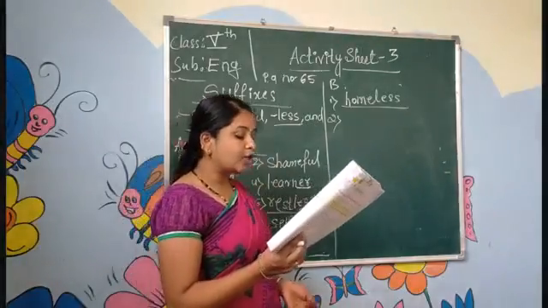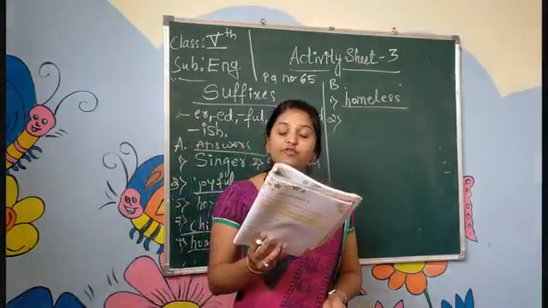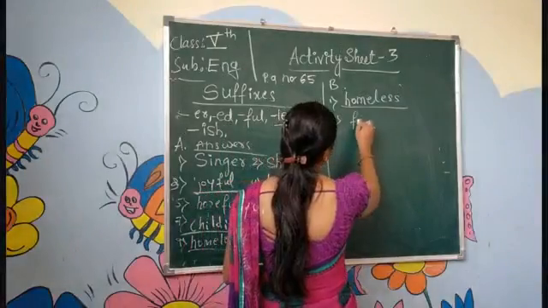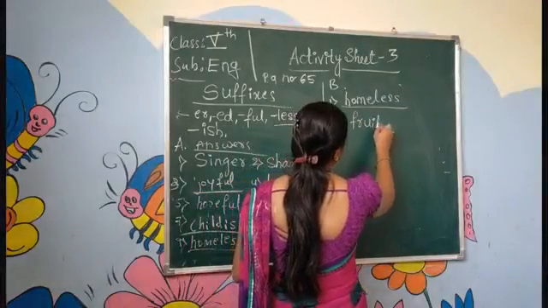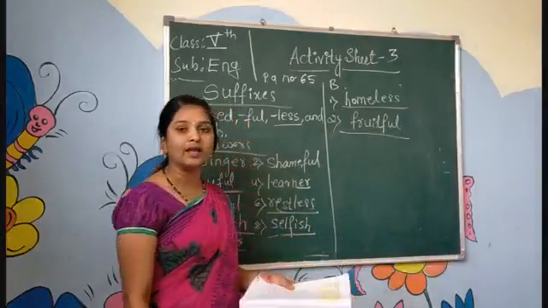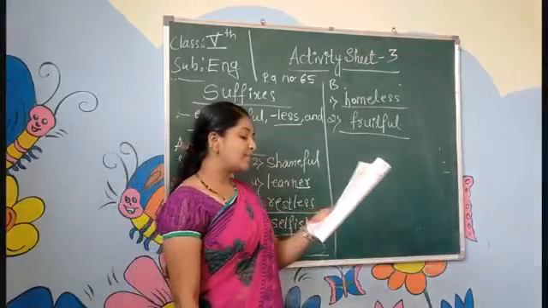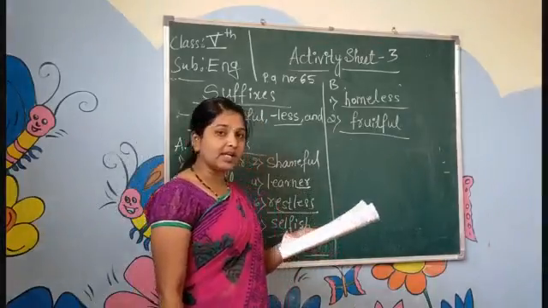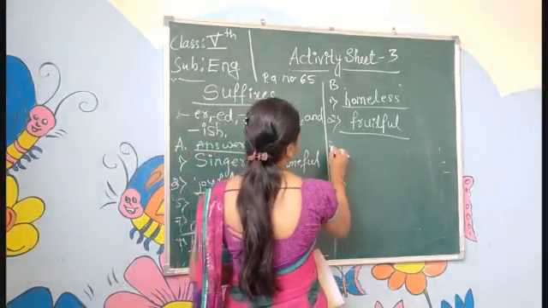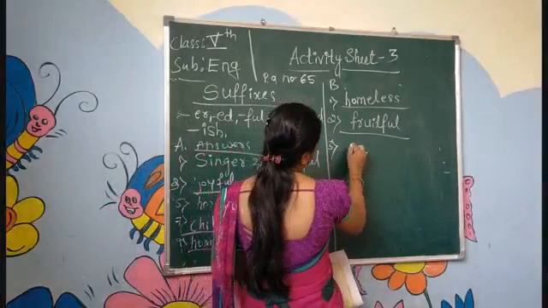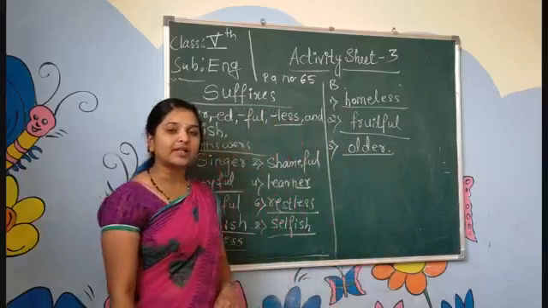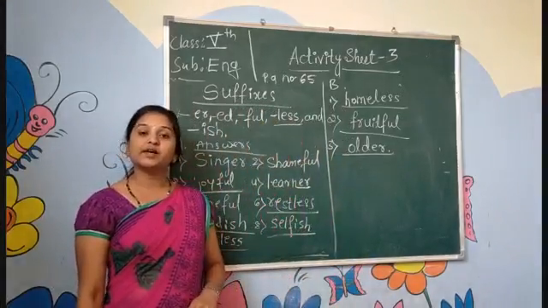Next, it was a fruitful evening. So they have given fruit. It becomes fruitful. Here I am adding the suffix ful. Fruitful. My brother is older than me. Old, they have given the suffix, if you add it will become older. My brother is older than me. Older means the brother is bigger or elder.